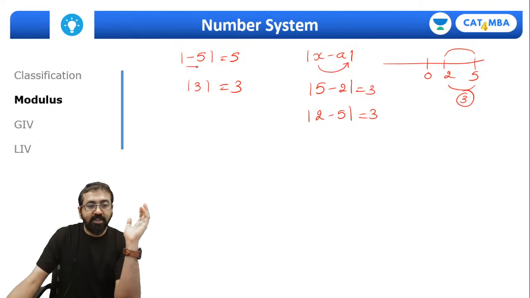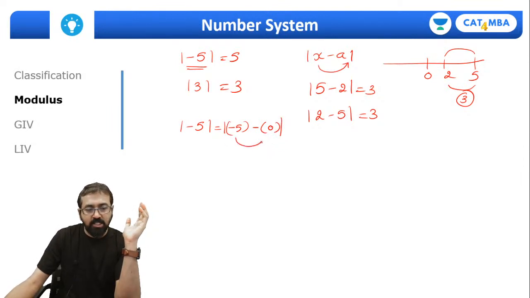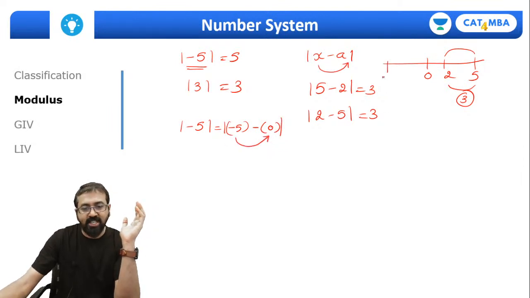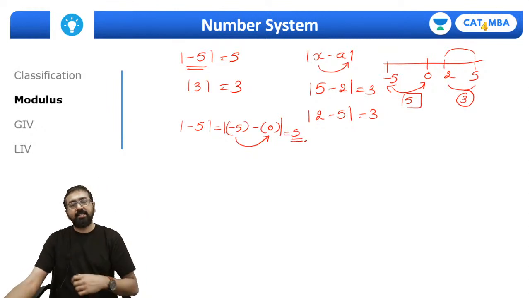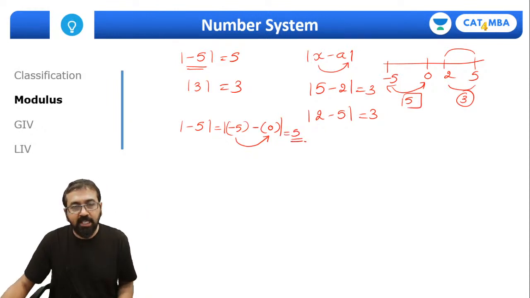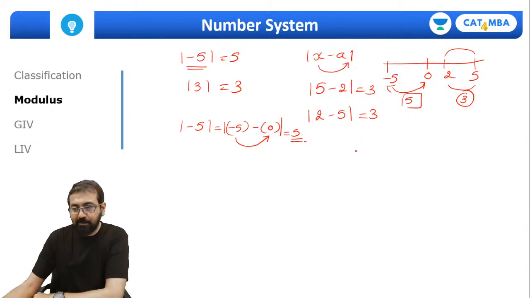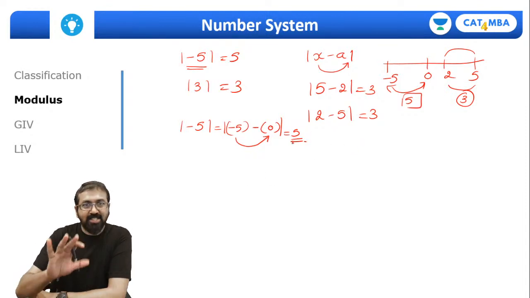So for example, if I say mod of -5, how will we interpret that? Mod of -5 can be interpreted as mod of -5 minus 0. That means we need to find out the distance of -5 from 0. As you understand, -5 is located at 5 units distance from 0, and that's why this result is written as 5. Correct, everyone? Are you all with me? Fine, great. Okay, so this is modulus.